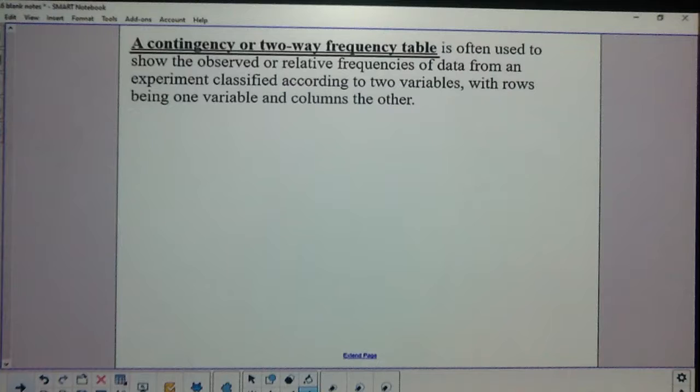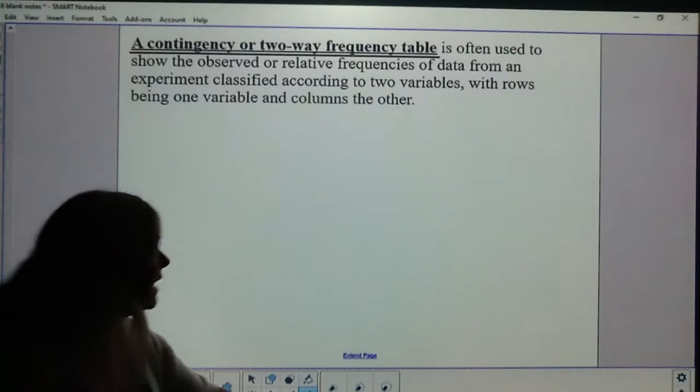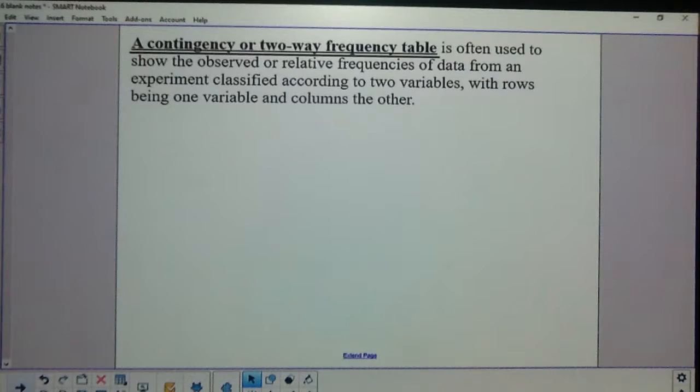A contingency table or two-way frequency table is often used to show the observed or relative frequencies of data from an experiment classified according to two variables, with rows being one variable and columns being the other. You saw this yesterday in class. Do you remember that table I made?